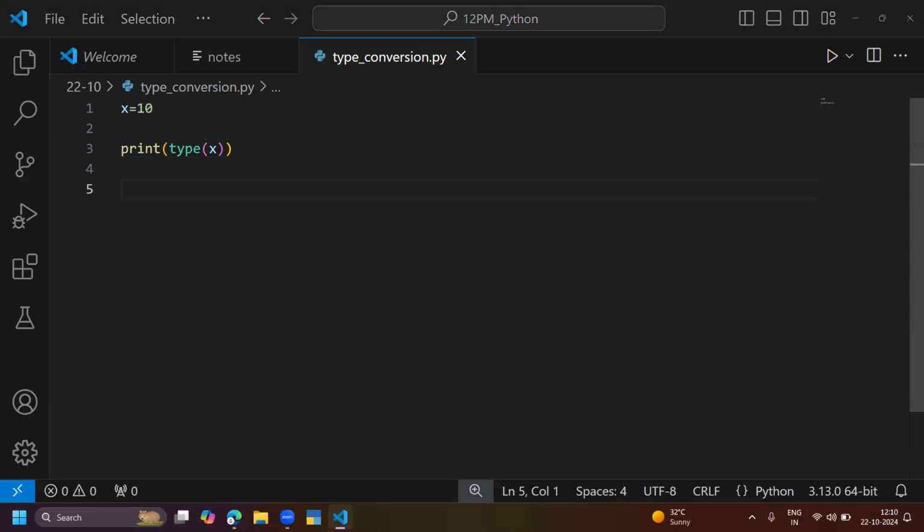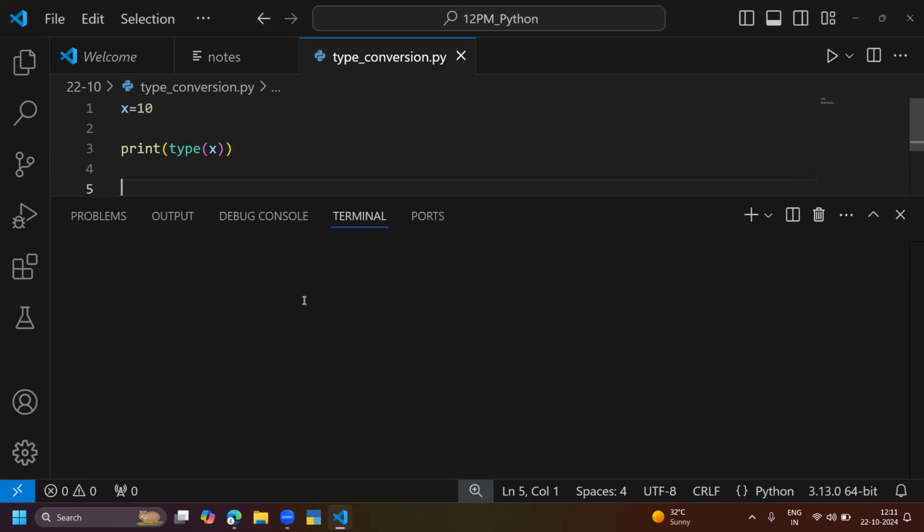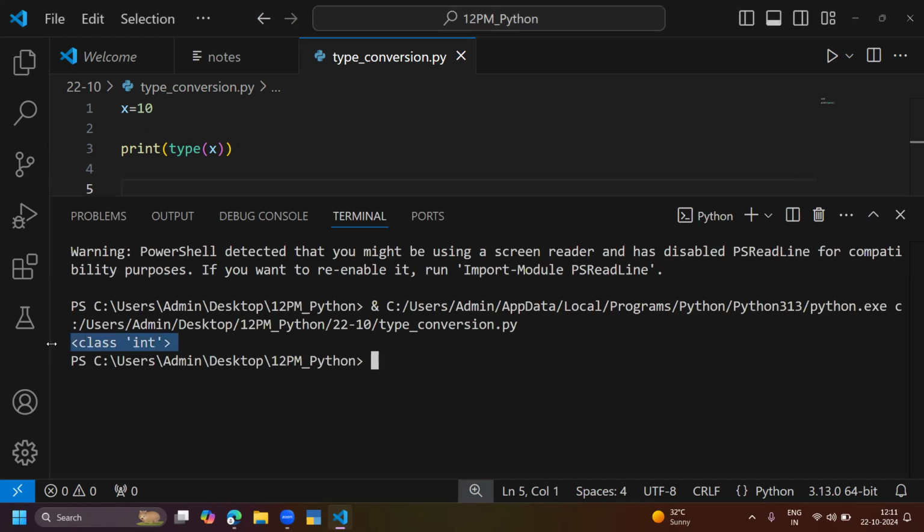Anybody tell me what is the type of the X? What is this type method and what is the type of X? Quick answer, please. Int, right. So let me execute. This is a kind of int.